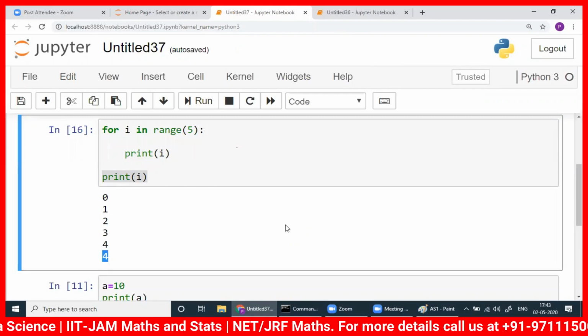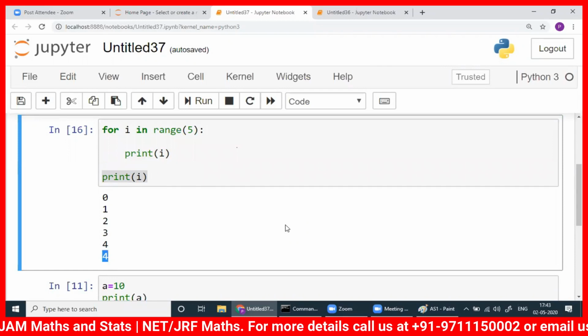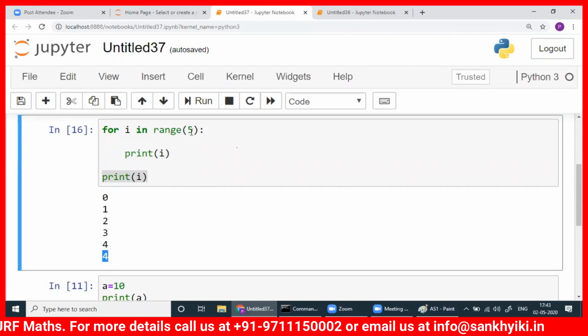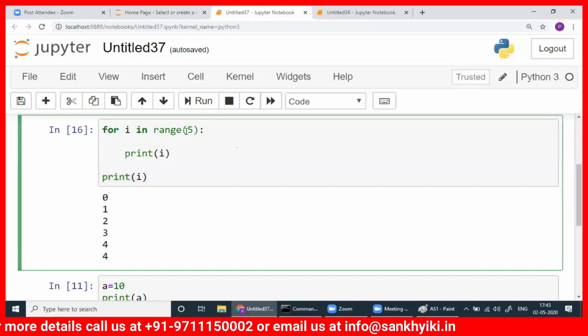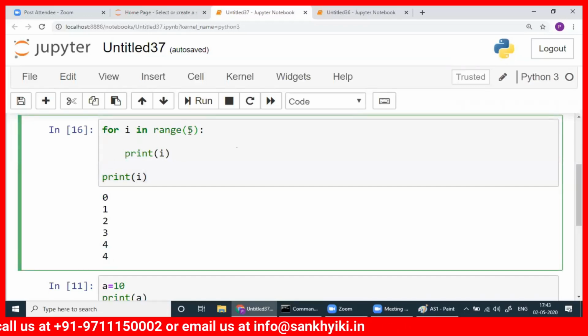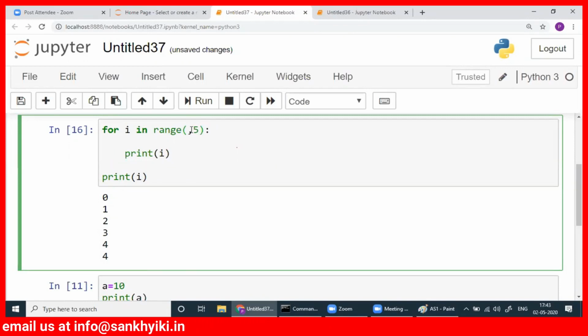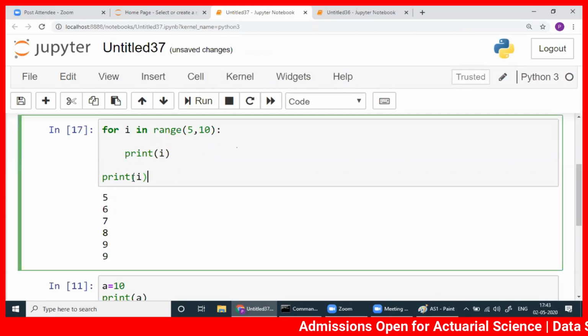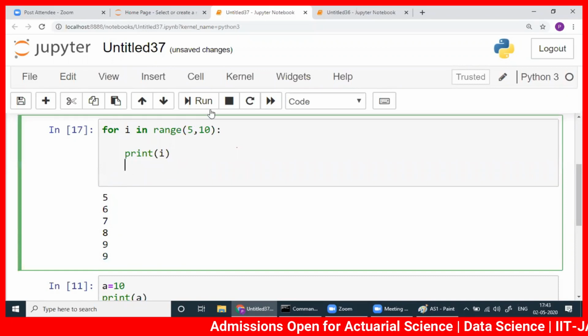Yeah, you need some classes. That's all. But yeah, except this is the minimum one. Even this range I can write. By default, it's 0. If you want, you can make it 0 to 5. Suppose you want to make it 5 to 10, then it will be 5 to 10. That also you can write as 5 to 9. The last one we've written, that's why we are getting 9. That's a separate thing. If you cut this one, it will be 5 to 9.